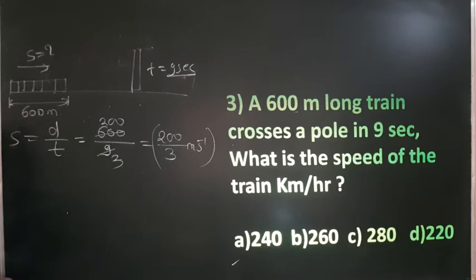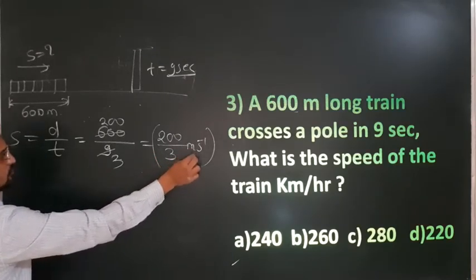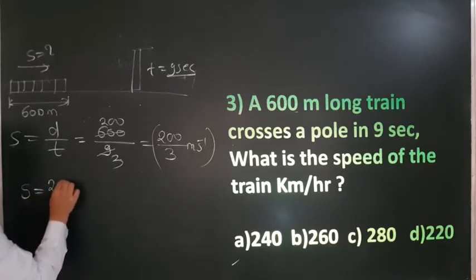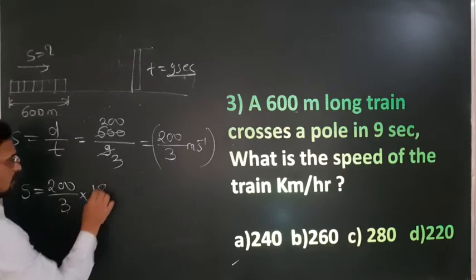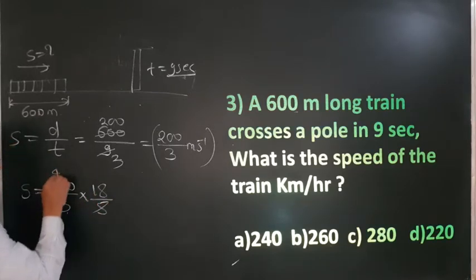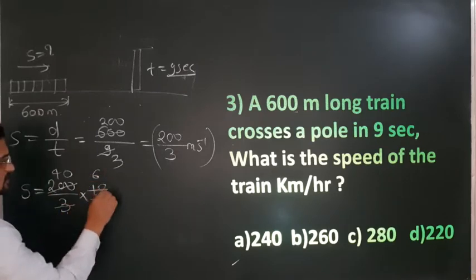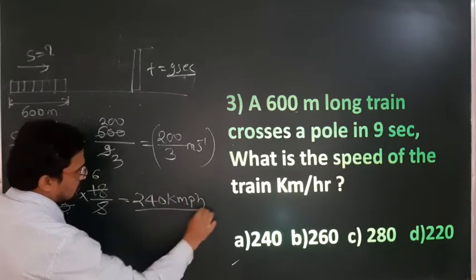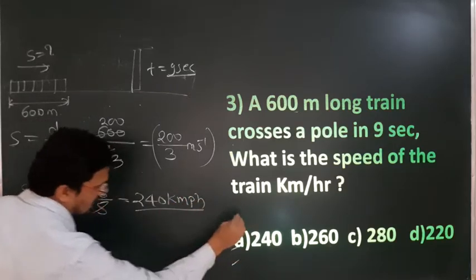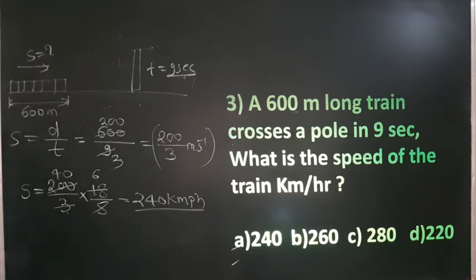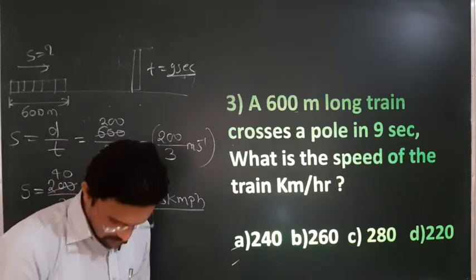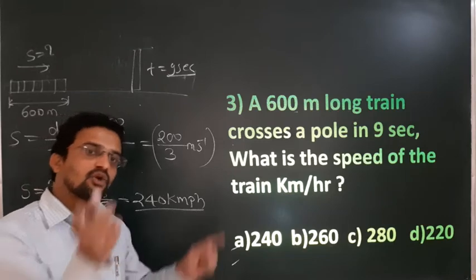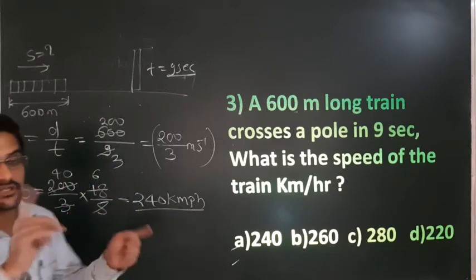Now remember the conversion. If the value is given in meter per second and you want to convert into kilometer per hour, multiply by 18 by 5. So speed is equal to 200 divided by 3 multiplied by 18 by 5. So 5 40s cancel out, 3 6s are 2, so 40 into 6, 240 kilometer per hour. So option A. Understood? Kilometer per hour to meter per second is 5 by 18, and meter per second to kilometer per hour is 18 by 5. Just you have to make it reverse.